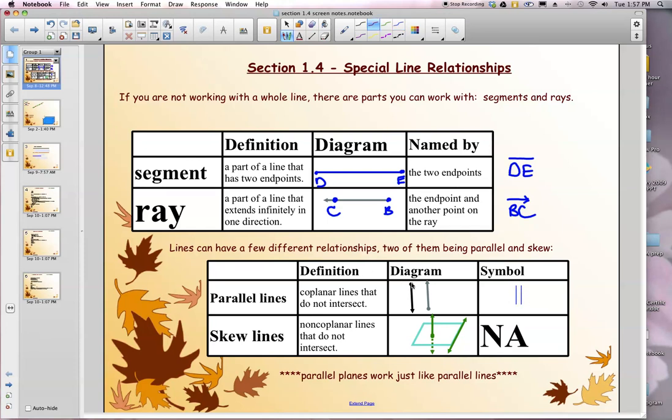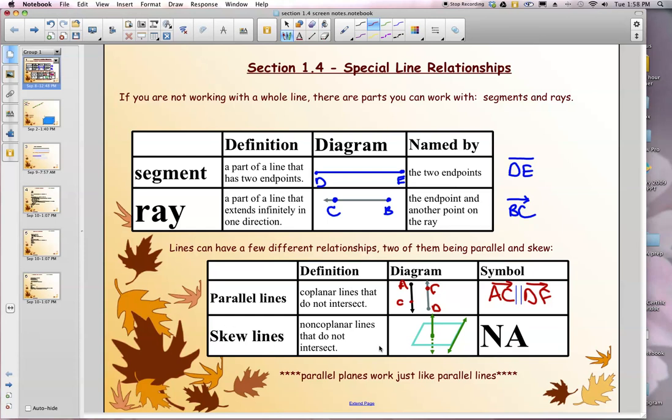So if I was going to name this ray AC, and I was going to name this one DF, I could put AC on one side and DF on the other. Now, I have to put the symbols over the top so I know that they're rays. So I'm going to put the arrow over the C here and the arrow over the F here. And this would say that ray AC is parallel to ray DF. For those of you that don't like to spell, this is a really nice way to get around spelling the word parallel.